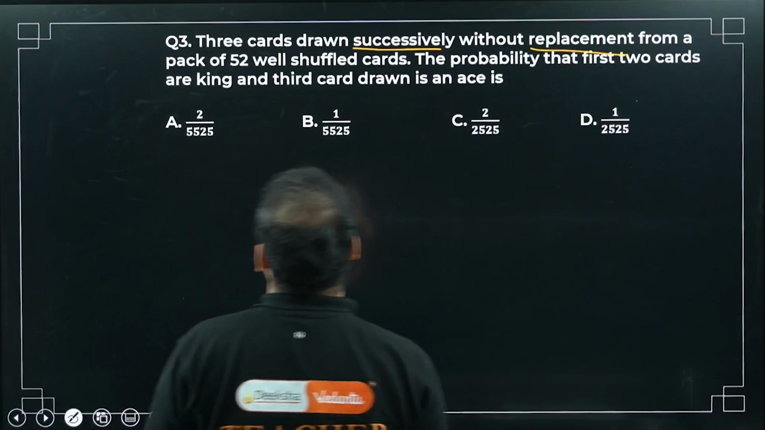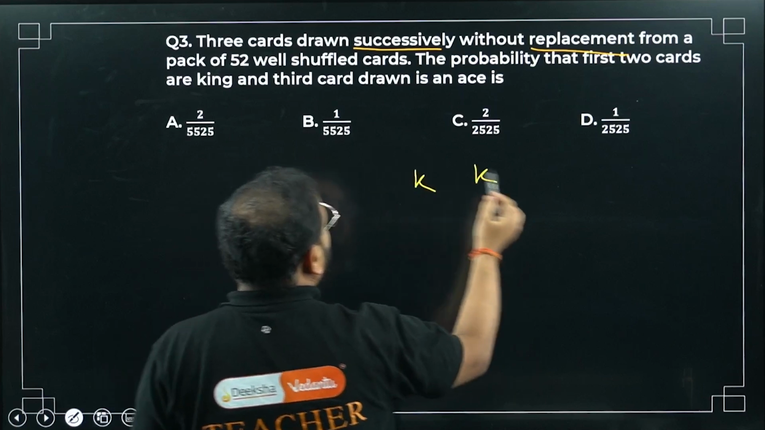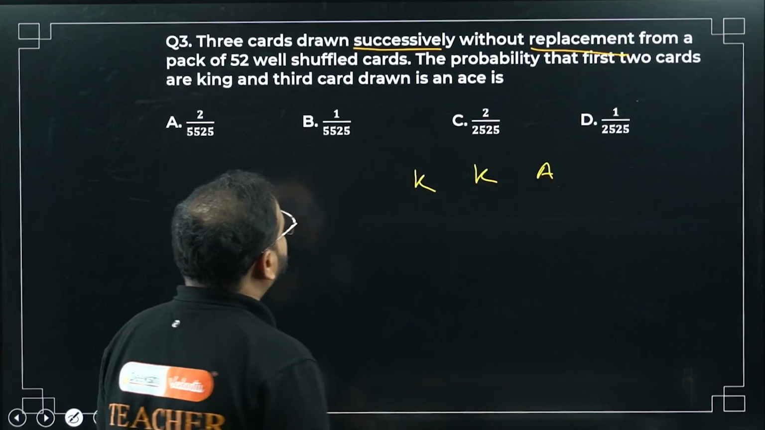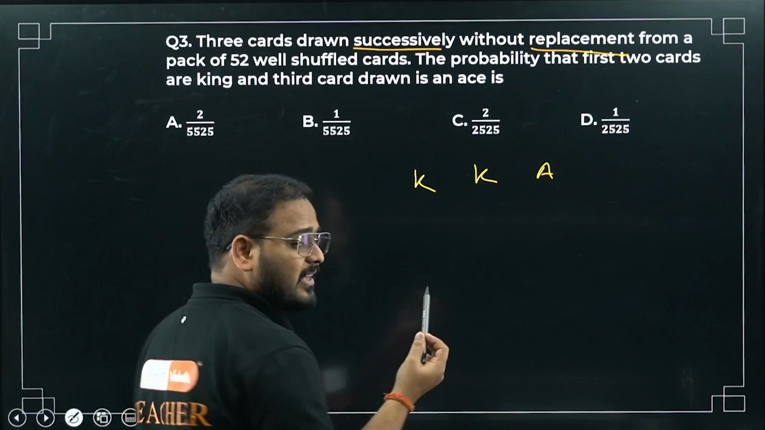Have a look. Please check. So the first card is a king, the second card is a king, and the third card is an ace. How many kings can we have? The first 2 cards are kings, means I can have 4 kings in total.